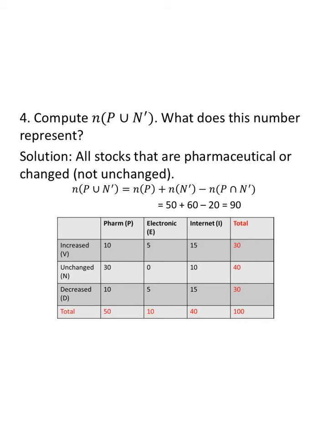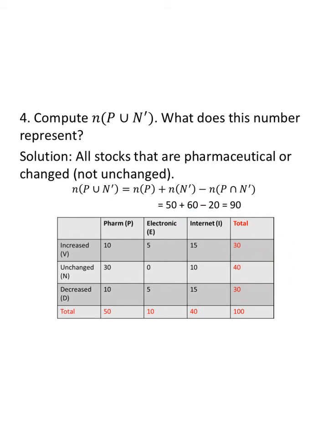Slightly different here, the number in P union N complement. That's the number of stocks that were pharmaceutical, or they changed, right? Not unchanged, they changed, or both. So all the pharmaceutical is 50. All the not unchanged, let me read that correctly, is 30 and 30, which makes 60.